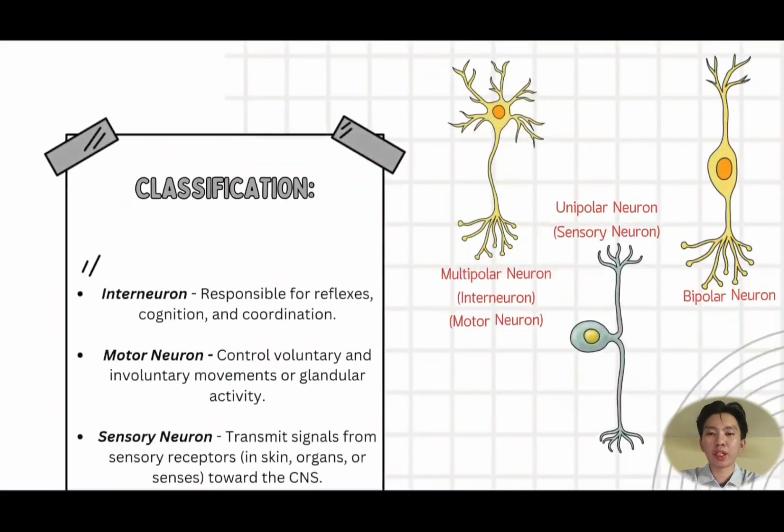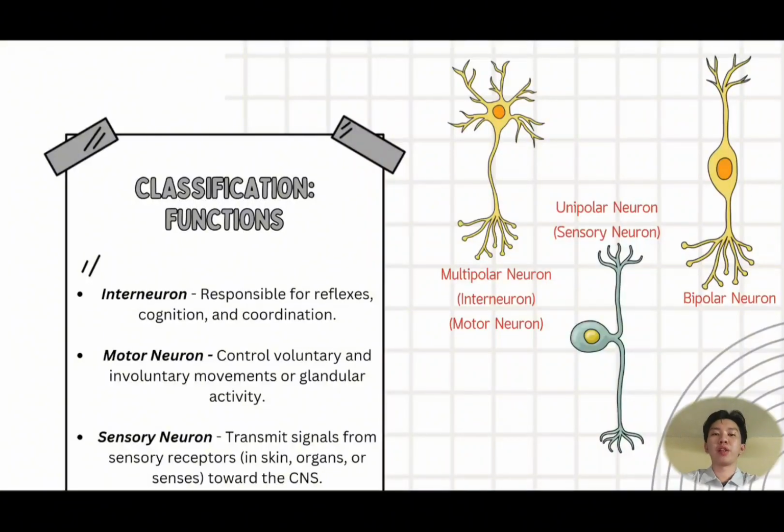Next, we are going to look at the classification by the functions of the neuron. First is the interneuron. Interneurons are responsible for reflexes, cognition, and coordination. The next function is the motor neuron. Motor neurons control voluntary and involuntary movement or glandular activity. And lastly, the sensory neuron. Sensory neurons transmit signals from sensory receptors, for example in skin, organs, or senses, towards the CNS, or central nervous system.